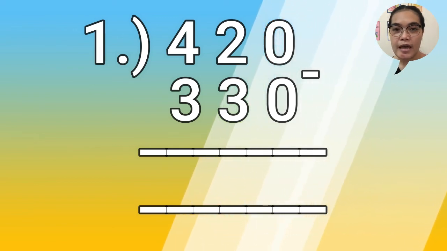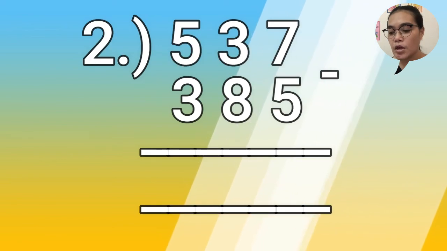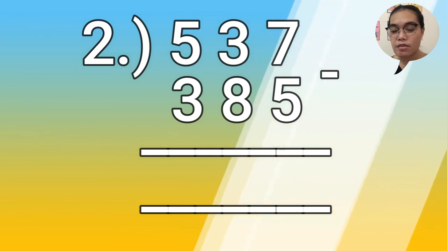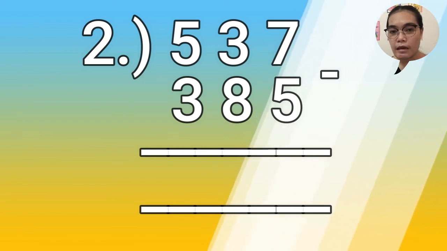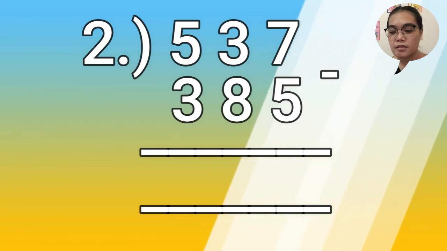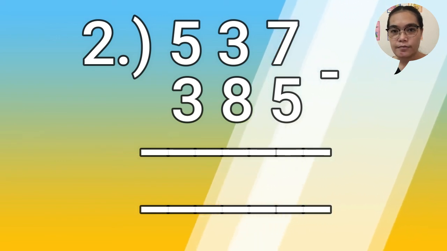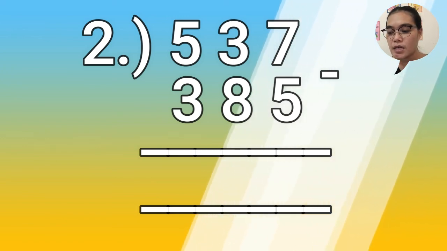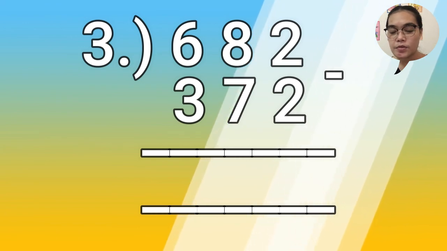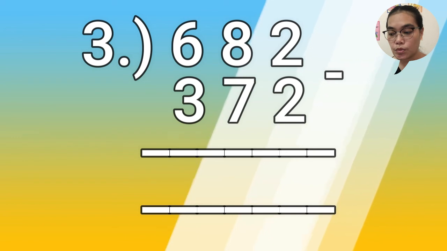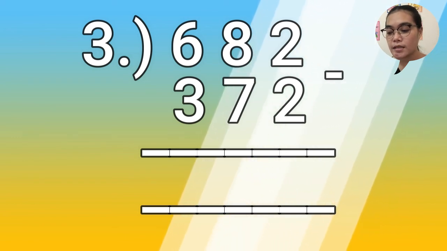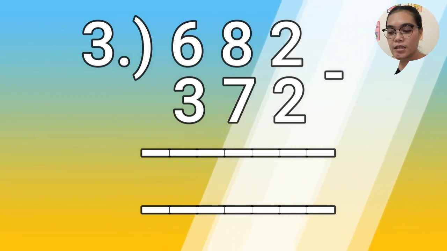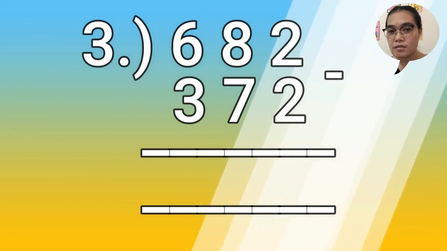Number 2: 537 subtract 385. And number 3: 682 subtract 372.